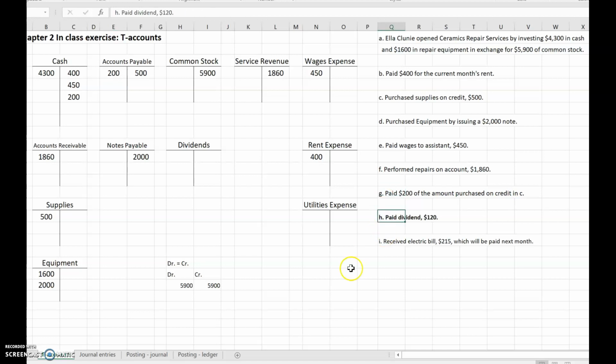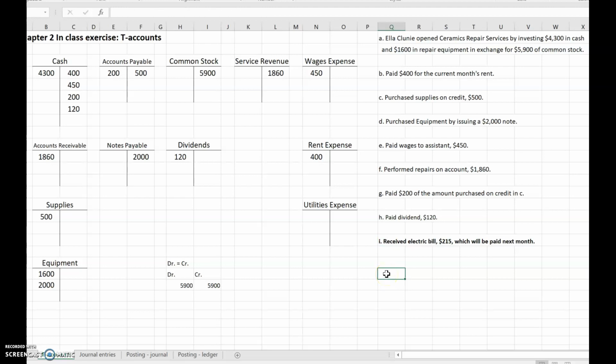Paid a dividend, $120. You see the word paid, cash is going down. Cash goes down with a credit since its normal balance is debit. Dividends, that's the other D in DEAD, D-E-A-D, debit balances: dividends, expenses, assets, and dividends. Dividends, for the most part, only go up. We're only going to put amounts on the debit side of the T. That's the normal balance. That's how it goes up. And then receive the electric bill, $215, which will be paid next month.